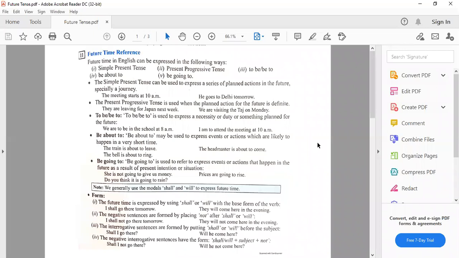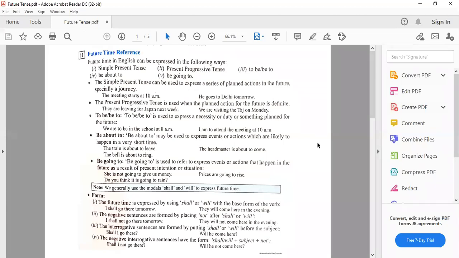So we use shall with first person, that means I and we subject, and will with the second and third person. But we can exchange these helping verbs if we have any condition. कोई condition दे दी जाती है आपको. Suppose sentence के end में लिख दिया promise, determination, necessity, obligation, कुछ ऐसा word कोई भी condition दे दी जाती है तो हम इन helping verbs को exchange कर देते हैं.